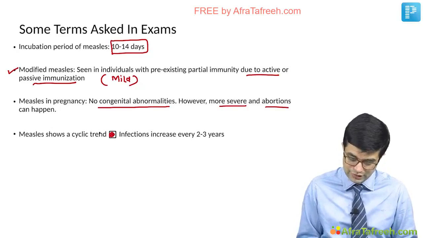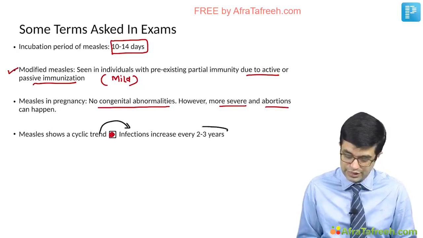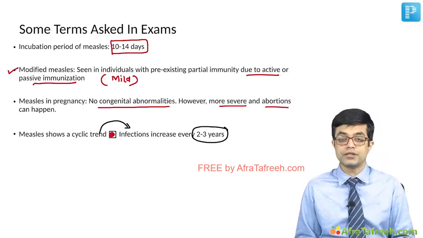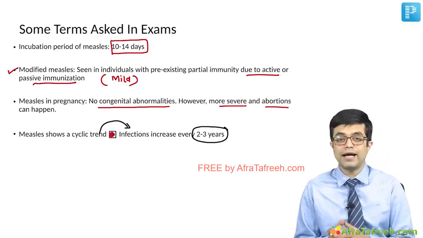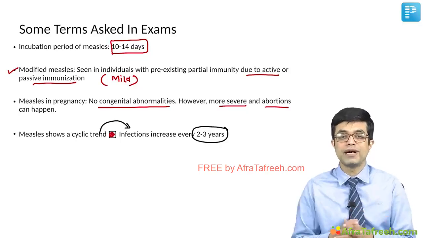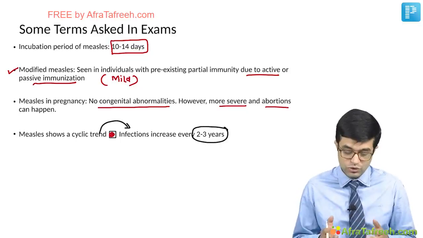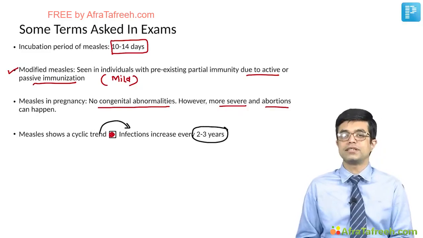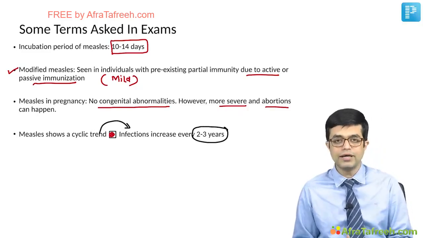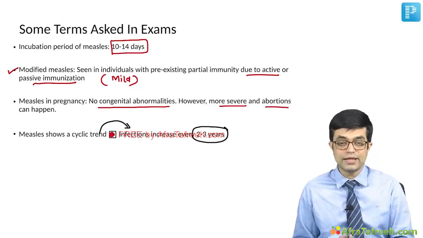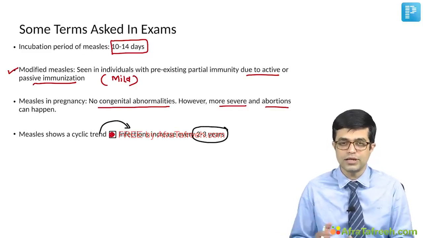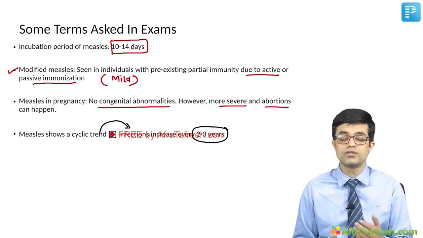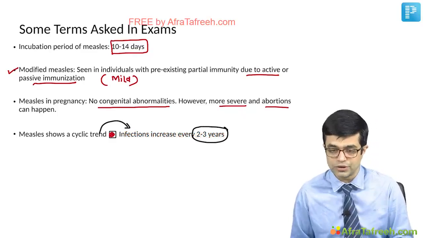Epidemiological studies show that infections of measles in the community increase every 2 to 3 years. Yet to be defined cyclic phenomena and genetic reassortments have been proposed in producing this phenomenon. The exact reason for this is not known. And that is why every 2 to 3 years it is seen that in endemic areas and in partially immunized population, which includes certain parts of India, there is a resurgence of measles.